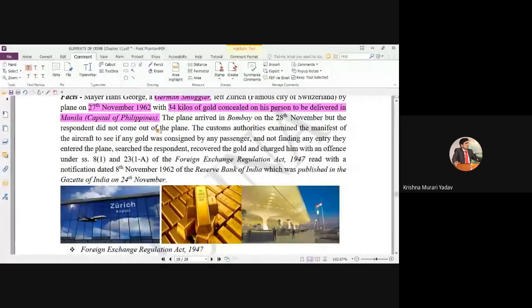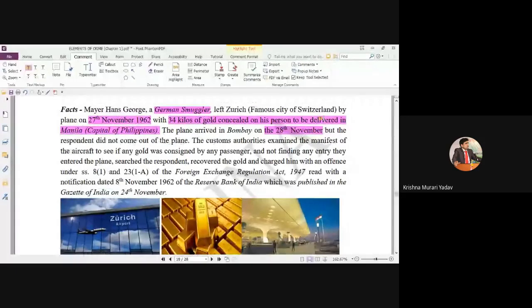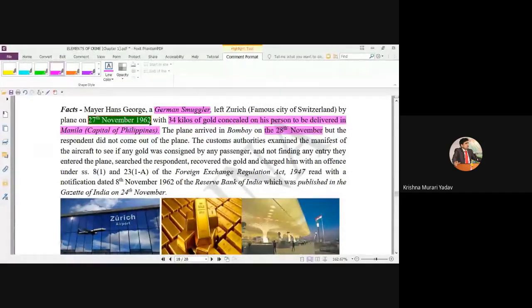But what happened? The plane arrived in Bombay on 28th November in the early morning. The plane was going Zurich to Bombay, Bombay to Manila. He left Zurich on 27th November 1962 with 34 kg of gold concealed on his person, and his intention was to go to Manila.